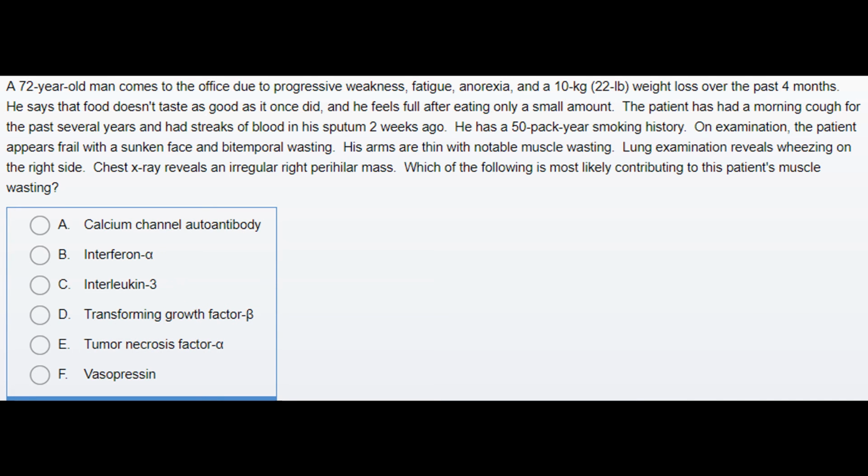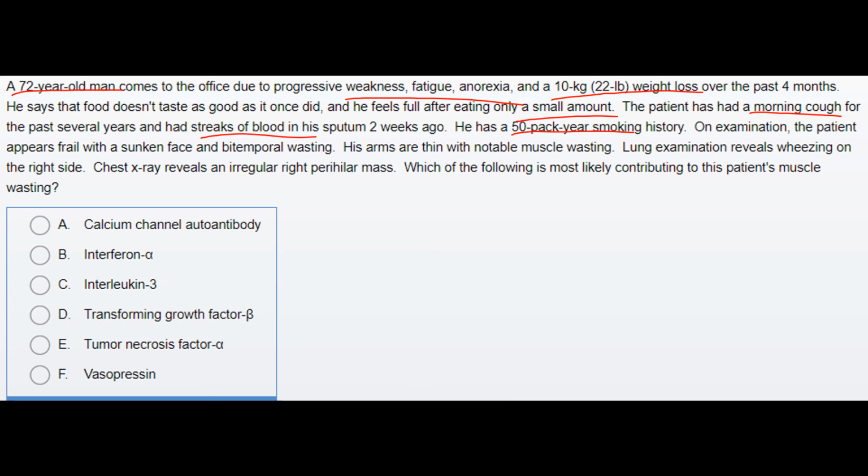In this question, a 72-year-old man comes to the office due to progressive weakness, fatigue, anorexia, and a 10 kg weight loss over the past 4 months. He says that food doesn't taste as good as it once did, and he feels full after eating only a small amount. The patient has had a morning cough for the past several years and had streaks of blood in his sputum 2 weeks ago. He has a 50-pack year smoking history.